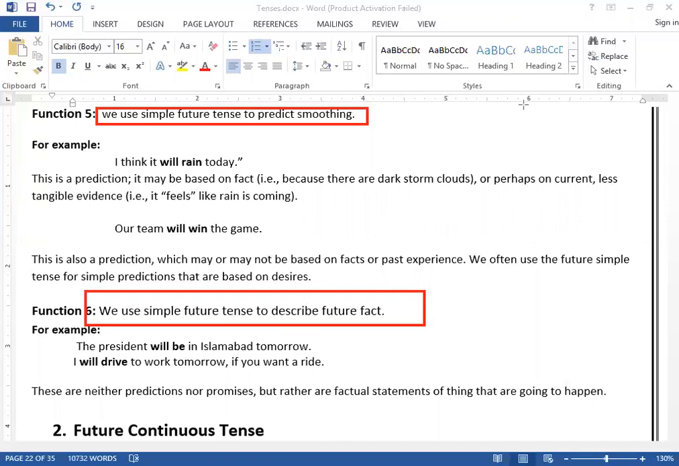So these were the usages of simple future tense, clear? I hope you understood properly.